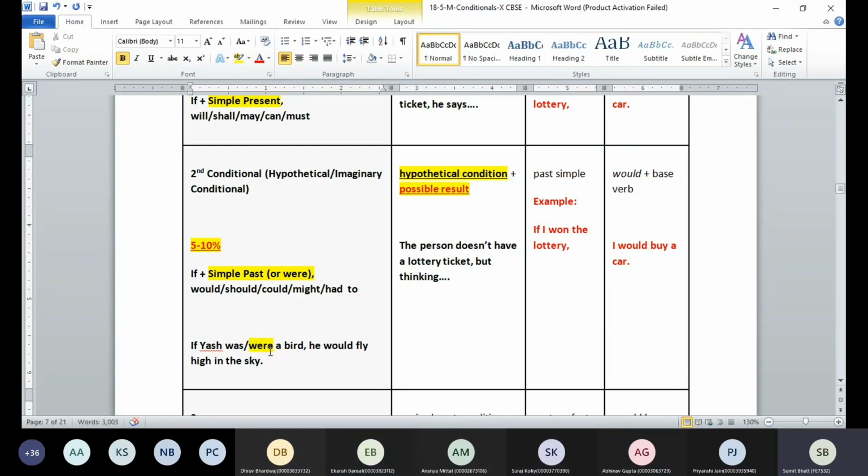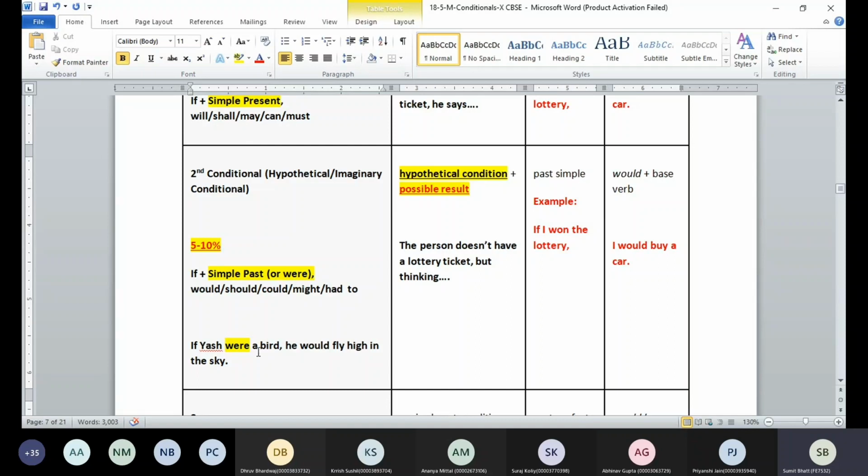Because we have to separate this sentence from the normal sentence, that is the reason we don't use was here. Rather, we use were. Getting it? Yes, sir. In such a sentence, we don't use was. Even if you get is, am, are, don't go for that. That's why we say if you have a sentence starting with if, in that particular case, we don't use was, rather we go for were only. So again, we are hypothesizing here.